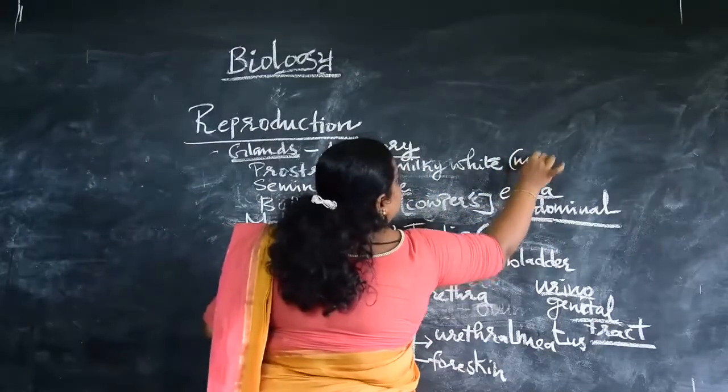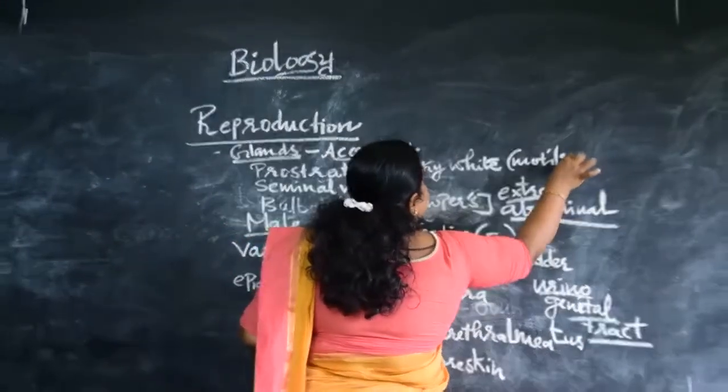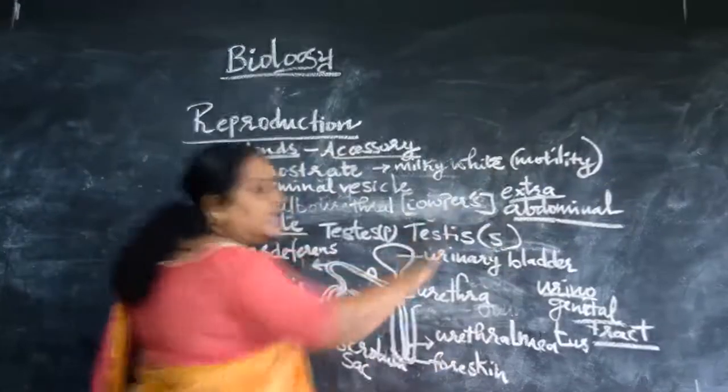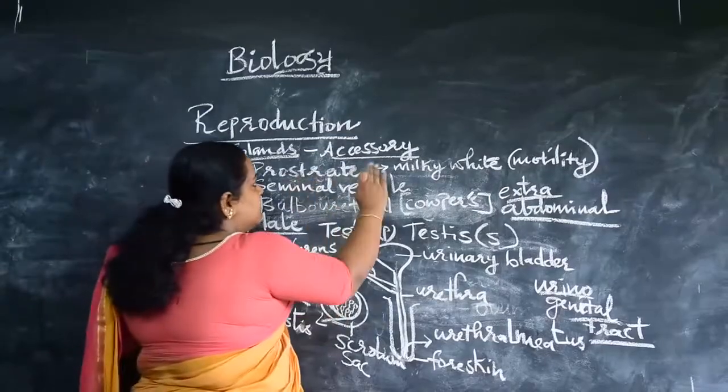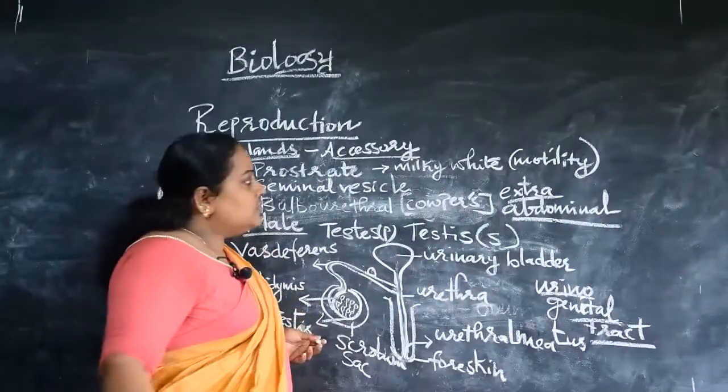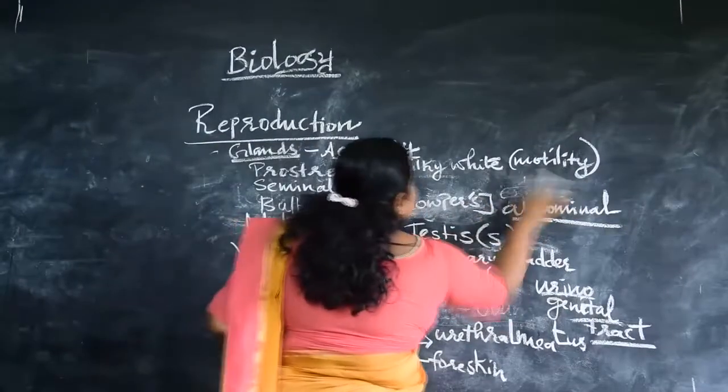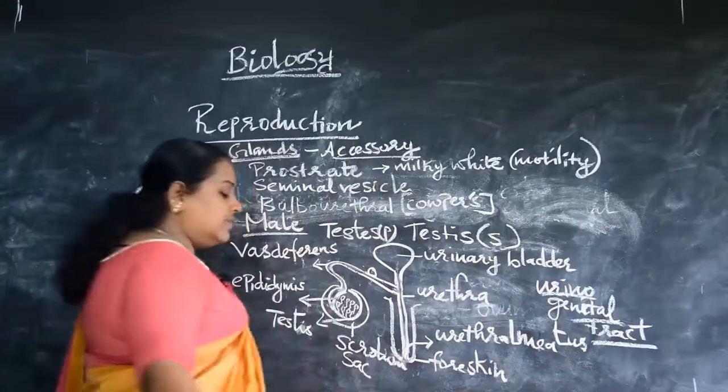So it makes the motility of the sperm easier. It aids in the motility of the sperm, right? Yes, so that is the function of the prostate gland. So next we will see what is the function of the seminal vesicles.